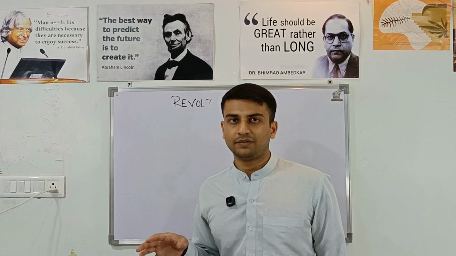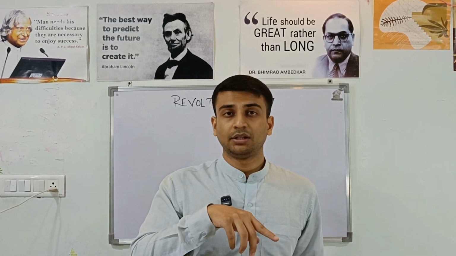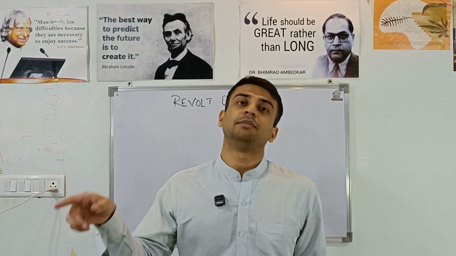So the revolt of 1857 is a very important topic, and it was the revolt only that made the British government pass a law which made the Queen the sovereign authority over British India and abolished the company rule in India. Right? So this was about the revolt of 1857.